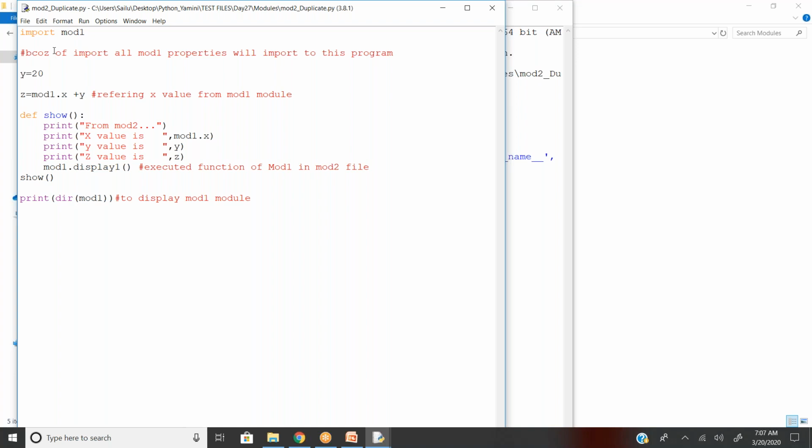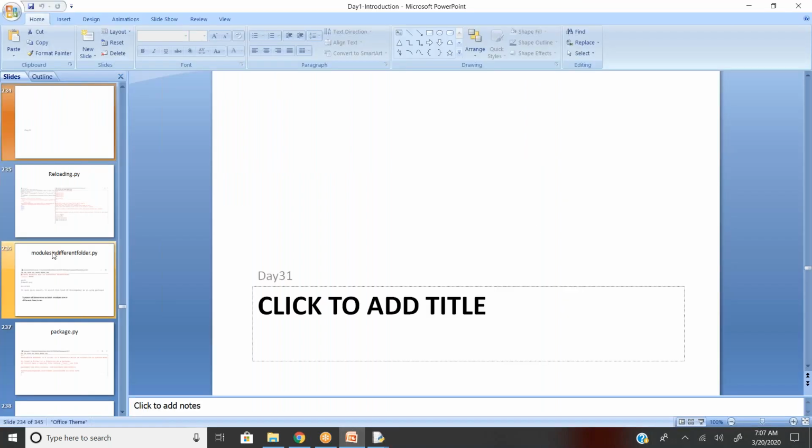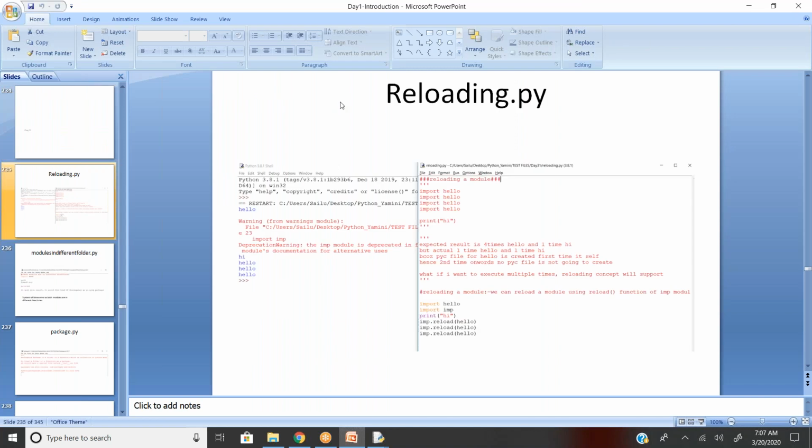Are you getting my point? Yes. So for those scenarios, I can go for the reload concept. The reload concept will help me to import the modules 100 times or 200 times or however many times you want. So you can see here.